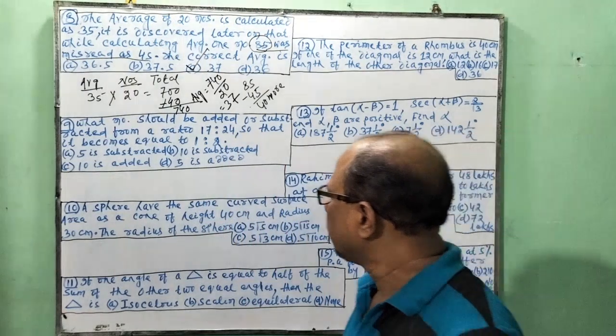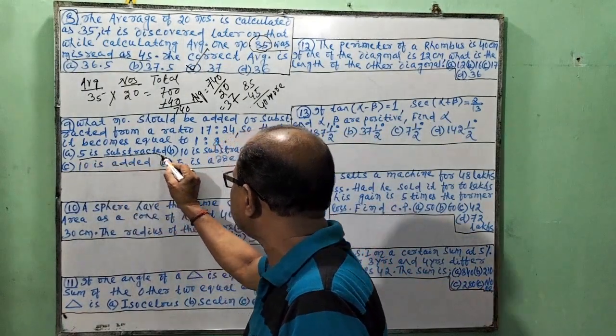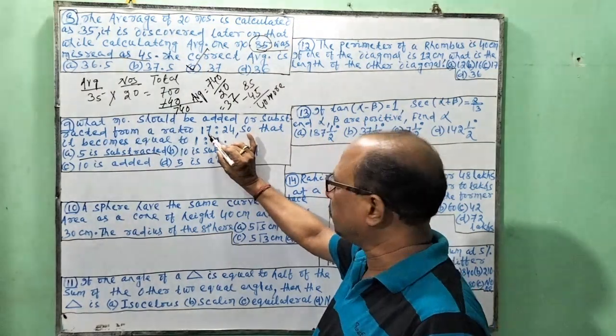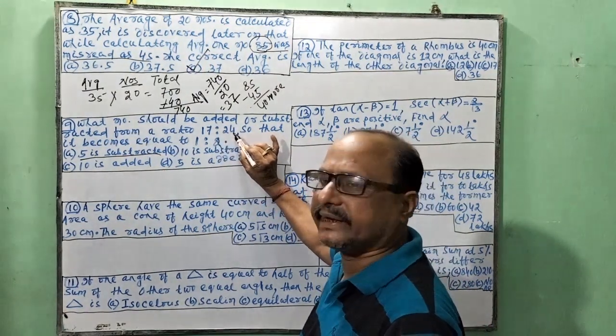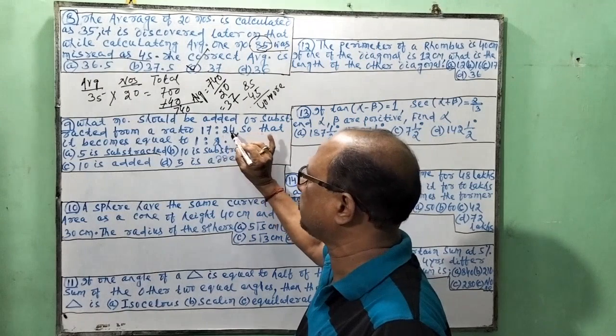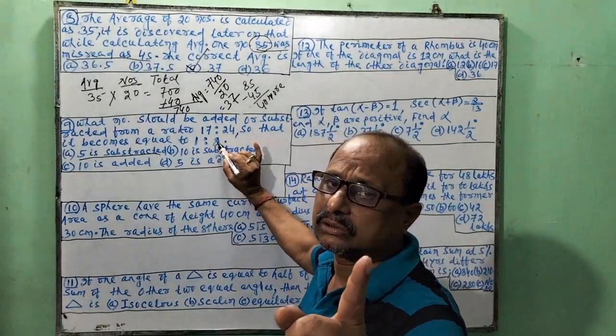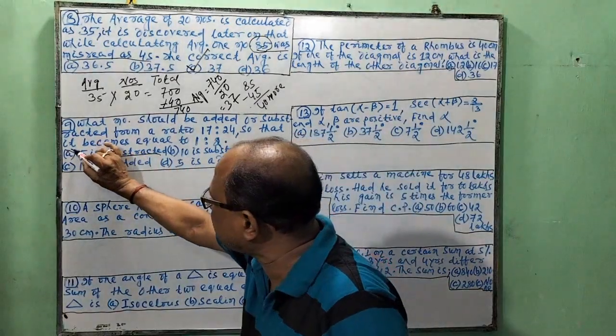How? Suppose 5 is subtracted. If 5 is subtracted, it is 12. If 5 is subtracted, it is 19. So the ratio is 12 is to 19. But our requirement is 1 is to 2, as the question is asked. So this is not the right answer.